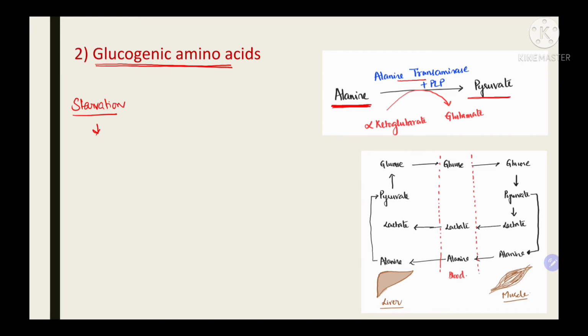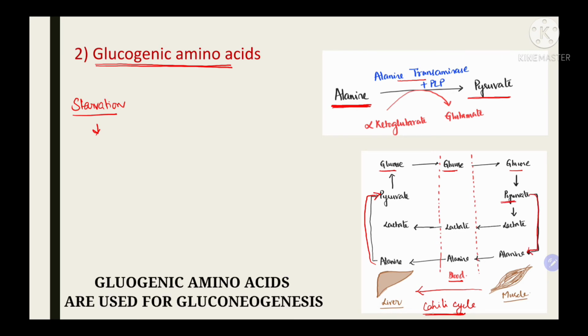So alanine transfer from the muscle to the liver is mainly operated through the glucose alanine cycle, or what we call the Cahill cycle. Alanine from the muscle is absorbed into the blood and from blood it reaches the liver. In the liver, this alanine gets converted into pyruvate, which is used up for gluconeogenesis. Glucose is again absorbed into the blood, which reaches the muscle, where it gets converted into pyruvate through glycolysis, and pyruvate gets converted into alanine. This is the Cahill cycle in which the gluconeogenic amino acids are used for gluconeogenesis.